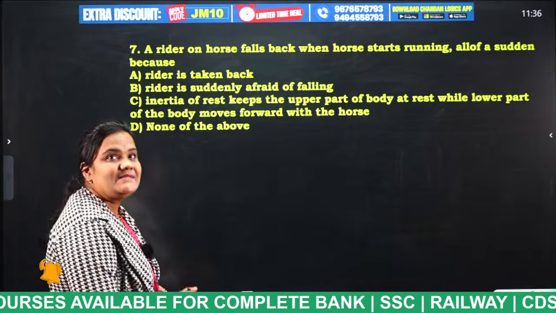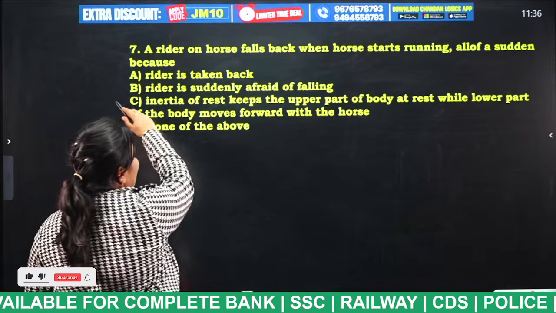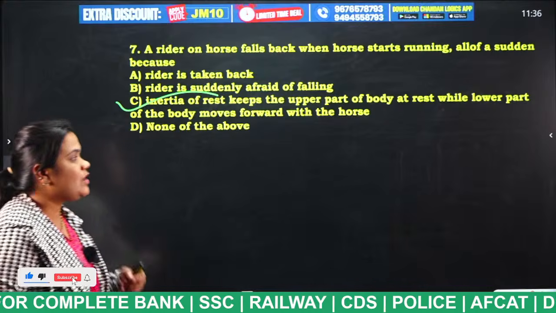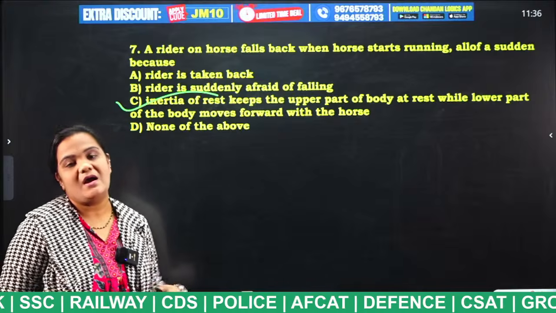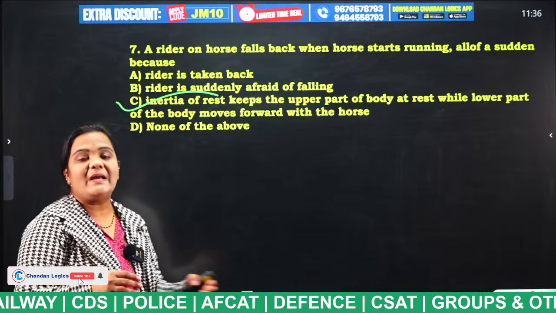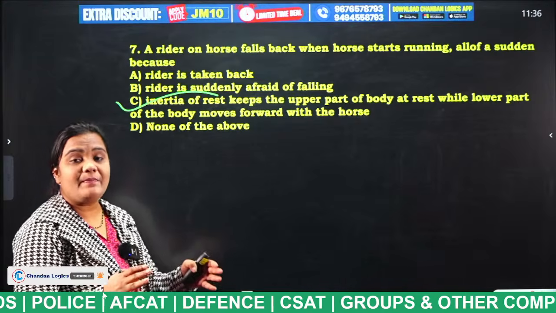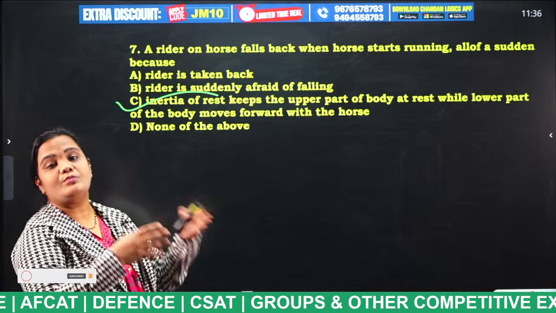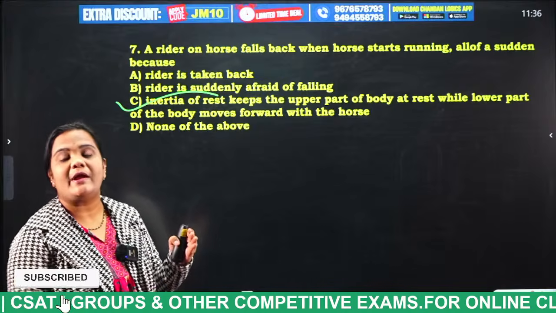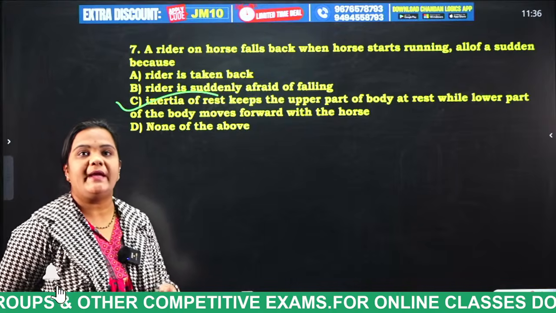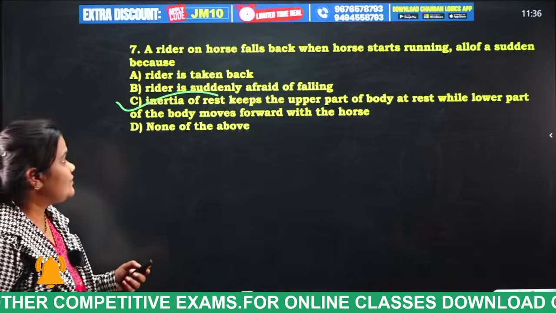So what is the answer for this question, students? Inertia of rest keeps the upper part of the body at rest while the lower part of the body moves forward with the horse. The upper part lets that person move backwards, and the lower part moves according to the horse's movement. Okay. Next question.